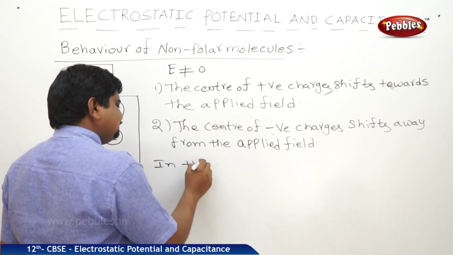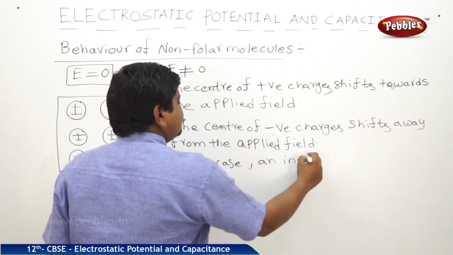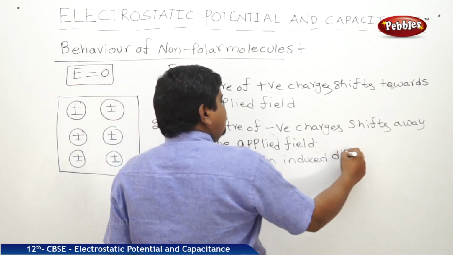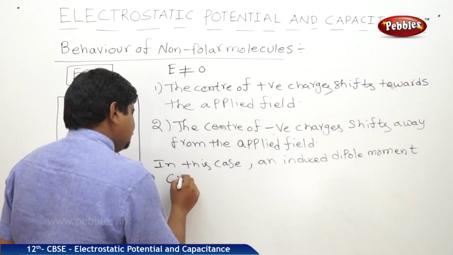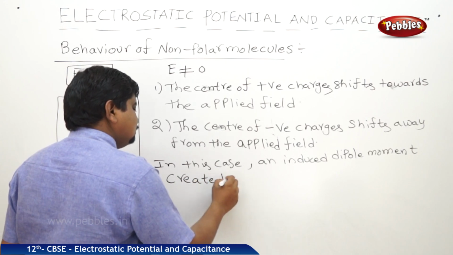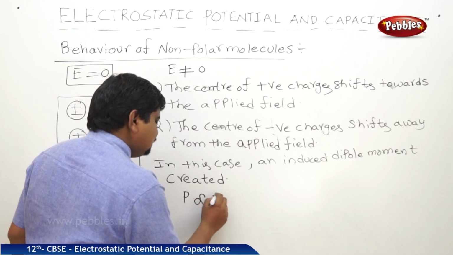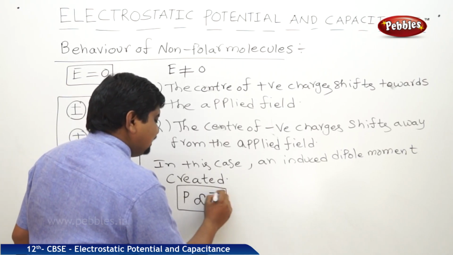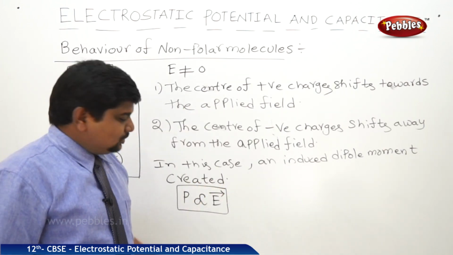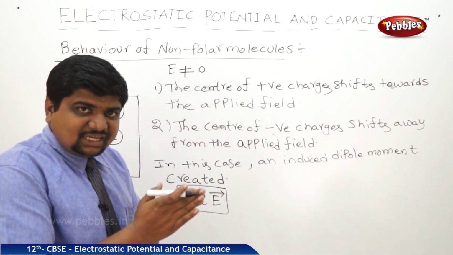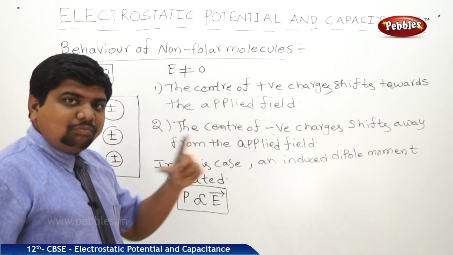In this case, an induced dipole moment is created. This dipole moment is directly proportional to the applied electric field, in the direction of the applied field. I am drawing the arrow mark. This phenomenon, the shifting of the charges in the presence of the electric field, is called polarization.